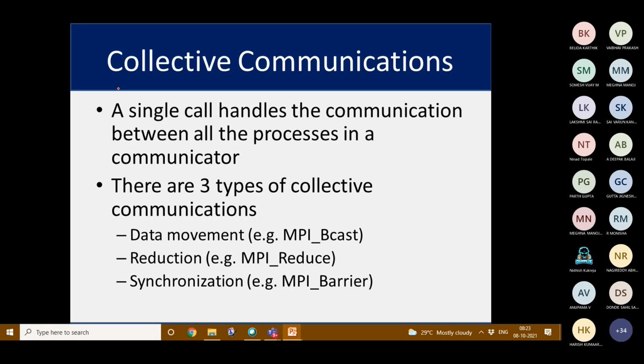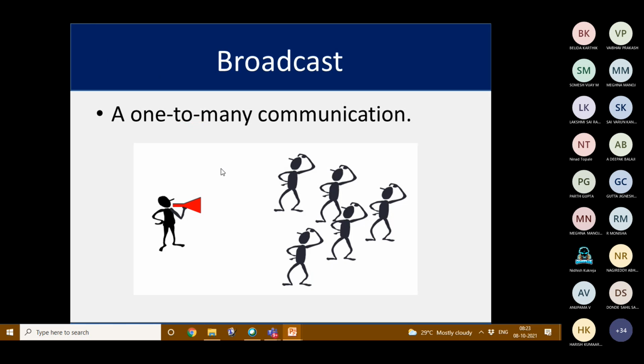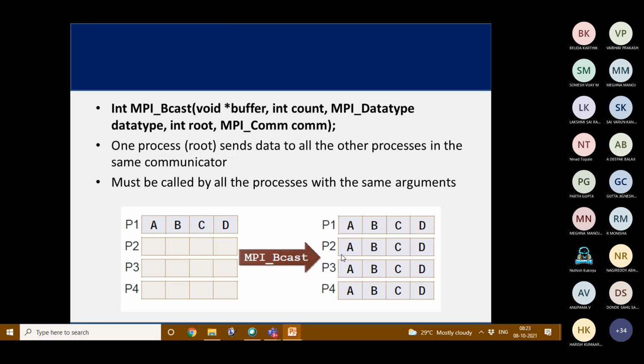Then coming to the collective communication. Here a single call handles the communication between all the processes in the communicator. So we have 3 types of collective communication: data movement, reduction, and synchronization. So data movement, broadcast is one example. It is one-to-many communication.